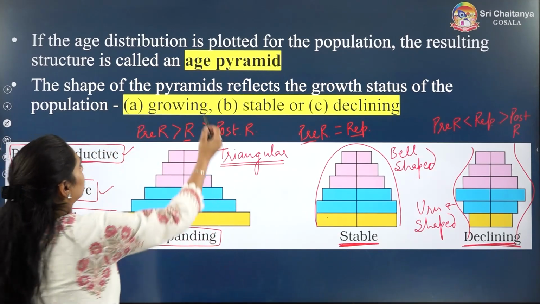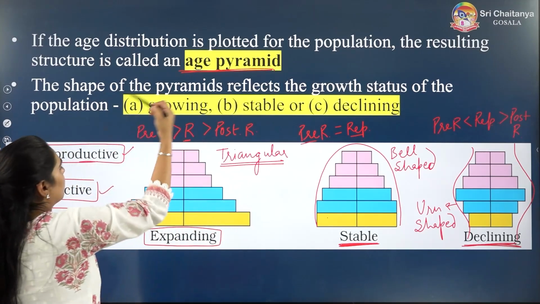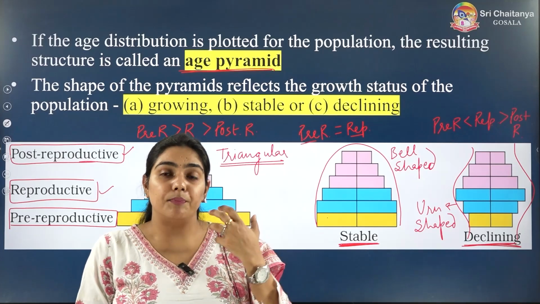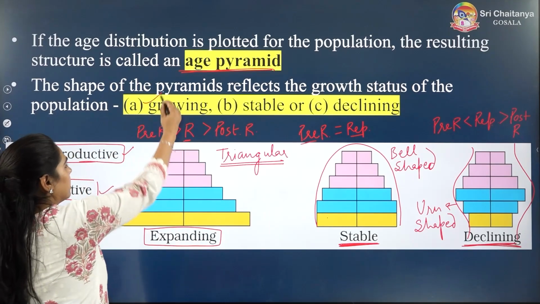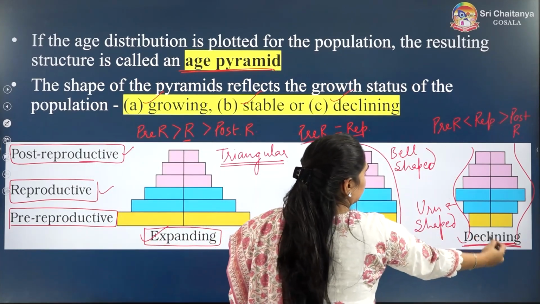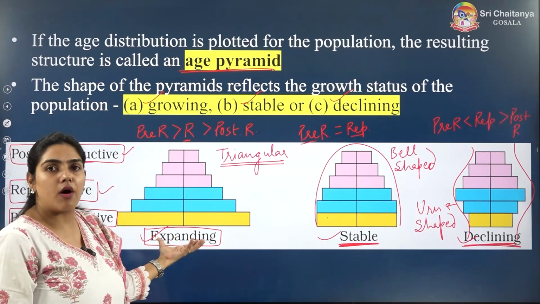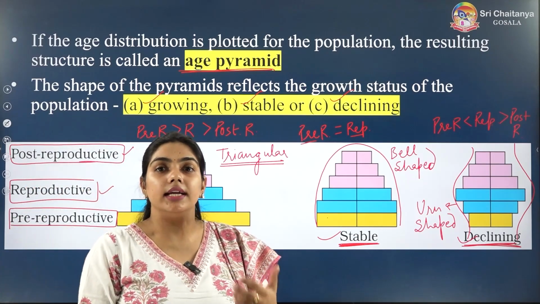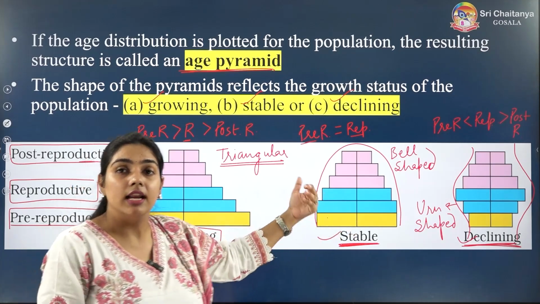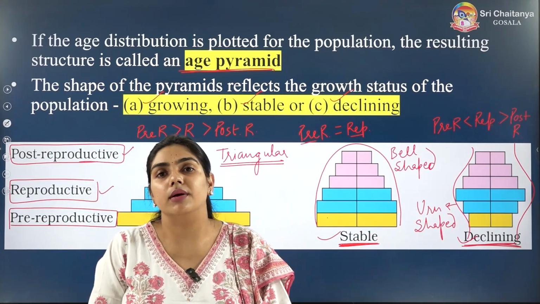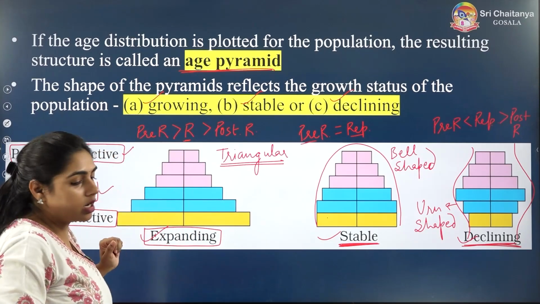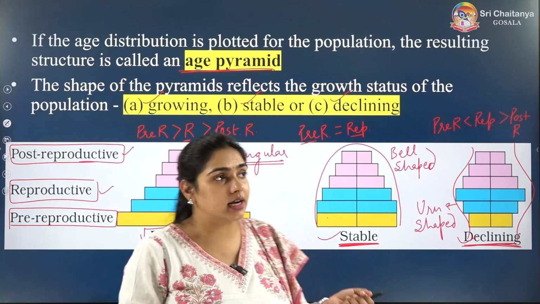So on the basis of 3 types of age pyramids, what are we understanding about the population growth status? The population growth status can be growing or expanding, can be stable, and can be declining. So India has this type of pyramid. India is a developing country. It is not a developed country yet, but for the developed countries like US and Japan, you will see stable or declining. Their population is stable or declining, right? So that is all about age pyramids. It is very easy to understand age pyramids.